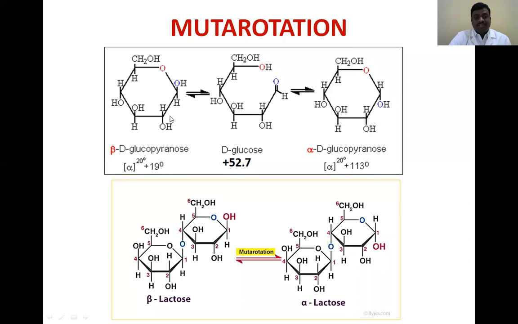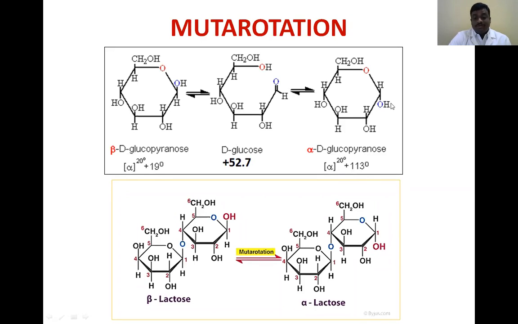So here, if the hydroxyl group is present at the right side, as you can see in this structure, it is a beta D-glucopyranose. For alpha D-glucopyranose, the OH group is present at the left side.